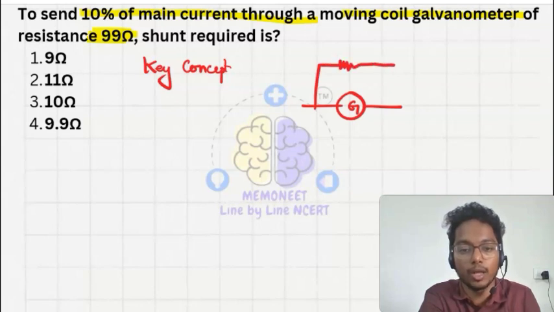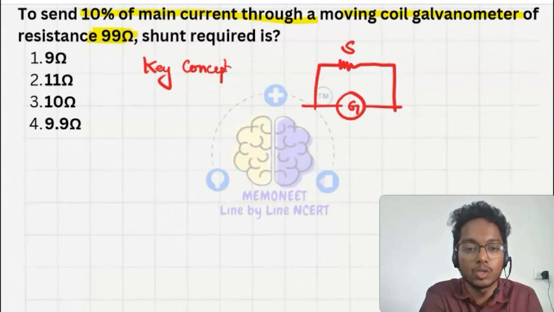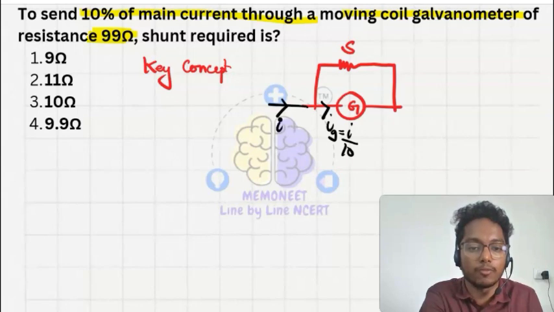We will attach the shunt in parallel to the galvanometer. In this question it is given that 10% of the main current is passing through the galvanometer. It means Ig is I upon 10. If the current flowing is I here, what will be the current flowing through the shunt? It is 9I upon 10.